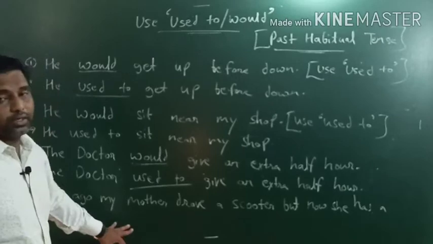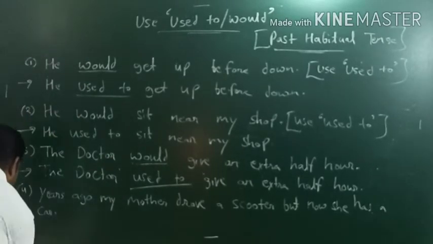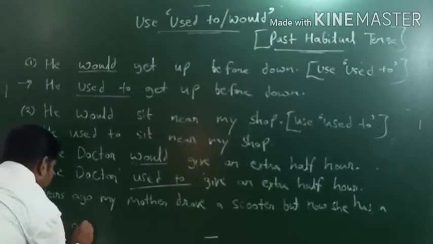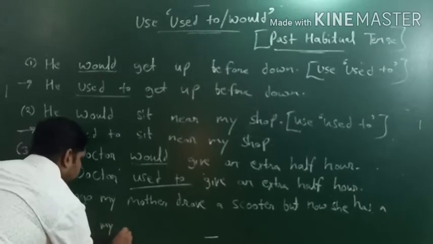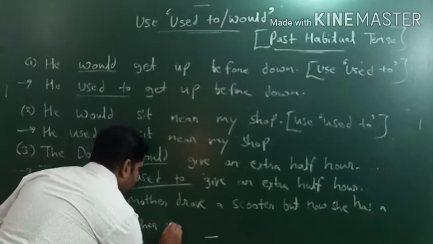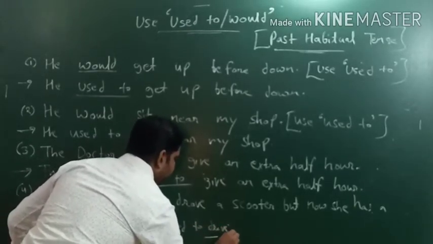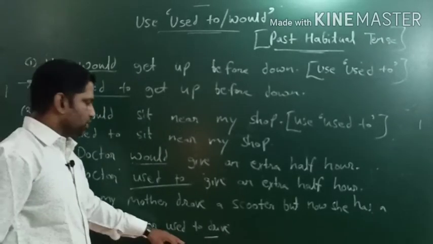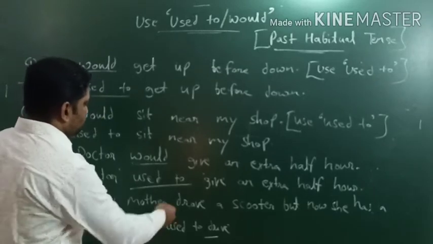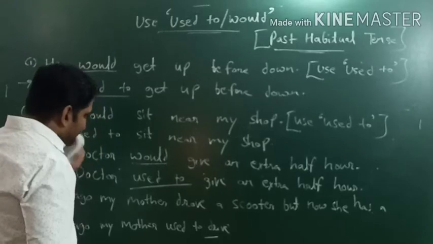So we have to convert. Suppose in bracket we get used to. So how will we deal with that? Years ago my mother used to drive. Now whenever we use used to, obviously the first form of action verb will be used. जब भी हम used to का use करेंगे तो first form का action verb यहाँ पर use किया जाएगा.